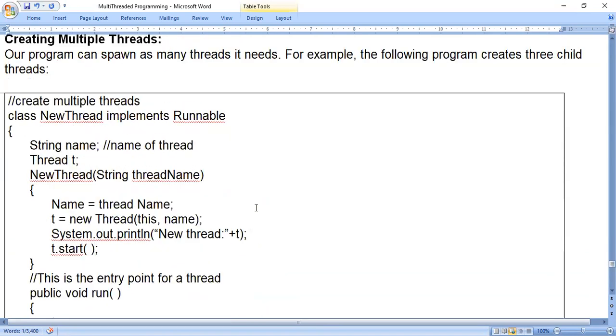So what happens? Whenever program control comes to this particular constructor, you can consider this thread name as 1, like this. Okay, thread name as 1. So when program control comes to this particular constructor.